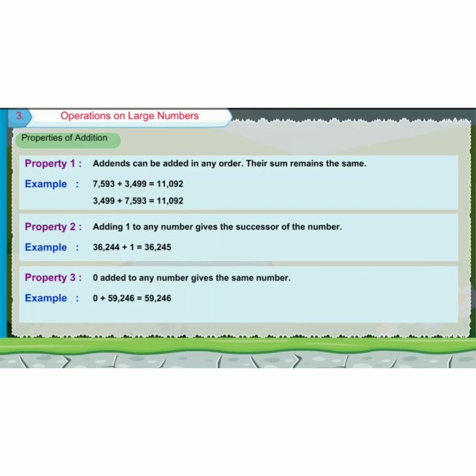What is the third property? 0 added to any number gives the same number. Like 0 plus 59,246 is equal to what? 59,246. So what are the properties we have? You can add in any order. When you add 1 to a number, it gives the successor. 0 added to any number gives the same number. 0 is the additive identity of addition.